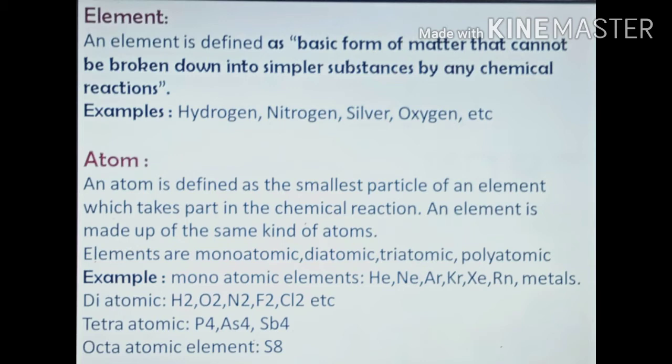Atom. An atom is defined as the smallest particle of an element which takes part in the chemical reaction. An element is made up of the same kind of atoms. Elements are monoatomic, diatomic, triatomic, polyatomic, etc. Example: monoatomic elements are helium, neon, argon, krypton, xenon, radon, and metals. Diatomic elements are H2, O2, N2, F2, Cl2, Br2, I2, etc. Tetraatomic elements are P4, As4, Sb4. Octatomic element is S8.